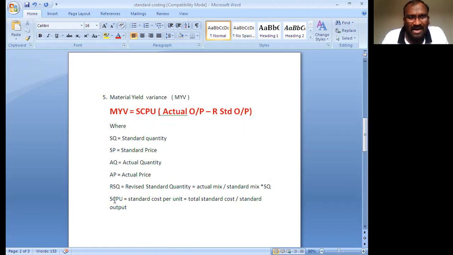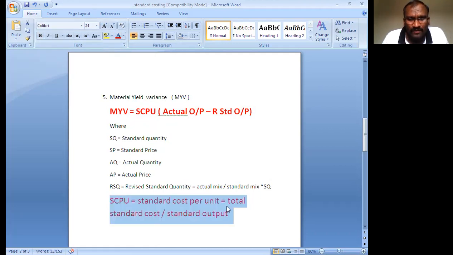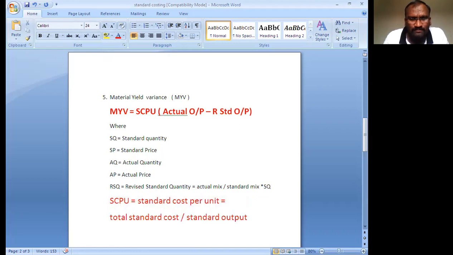Standard cost per unit, how do we get it? Standard cost per unit equals total standard cost divided by standard output.